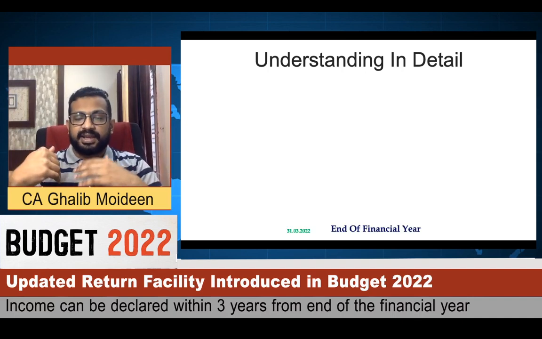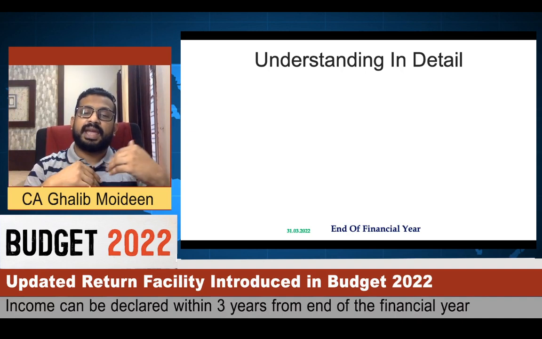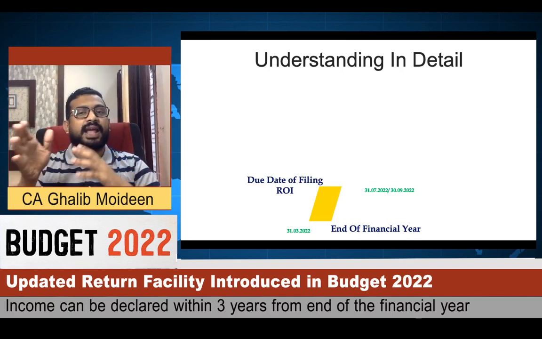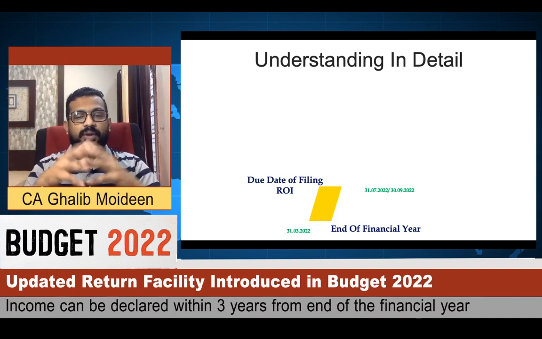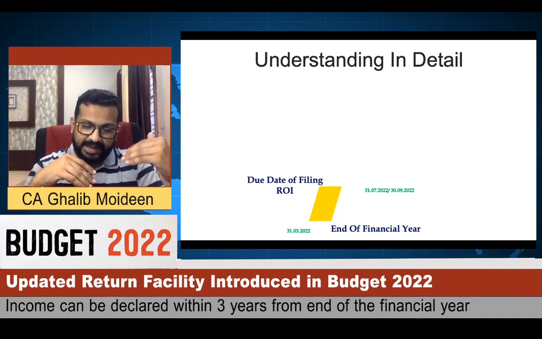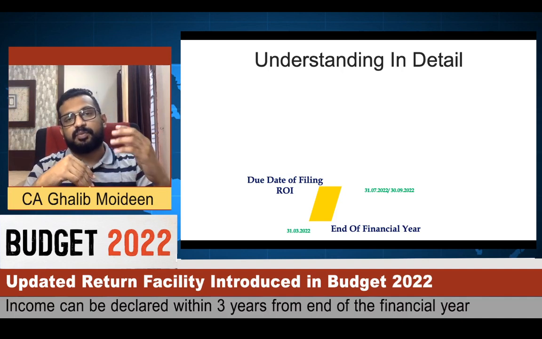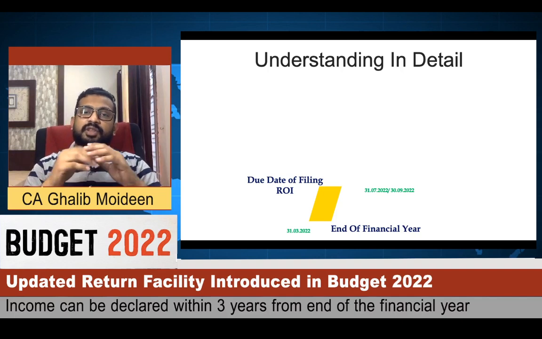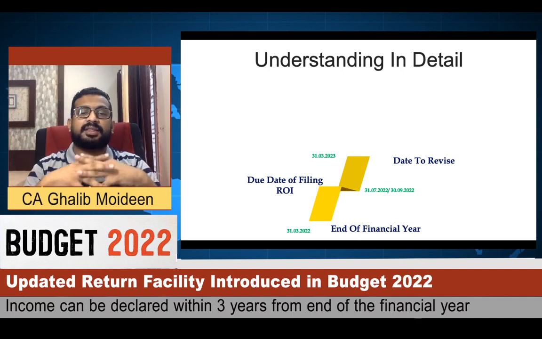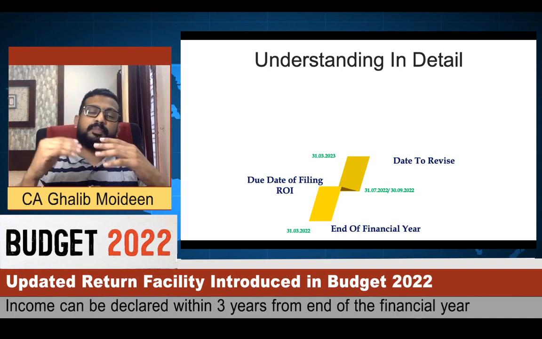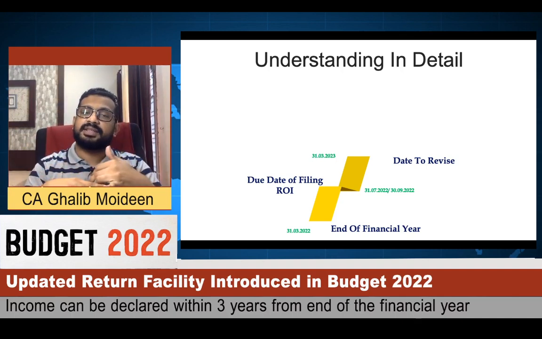See, we are in financial year 21-22, which will be ending on 31st March of 2022. So the due time of filing a return for financial year 21-22 for non-tax audit assessees is 31/7/2022, and for people for whom tax audit is mandatory, the date is 30/9/2022. So this is the time in which you can file your income tax return without paying any interest or penalty. But even after expiry of the due date, till 31/3/2023, you will be able to file an income tax return after paying interest and penalty.